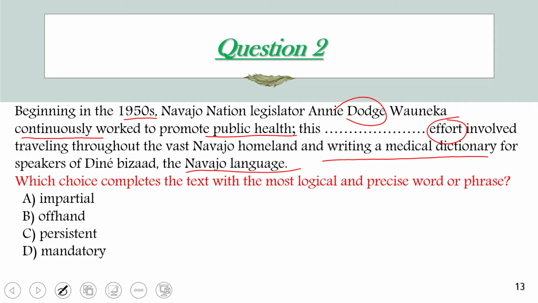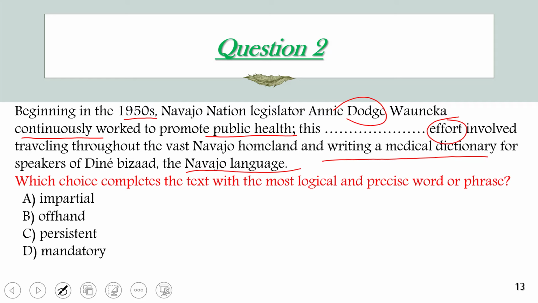She was very interested in her work. So we're gonna go through the other answer choices. Okay, so impractical or impartial. Impartial means unbiased.